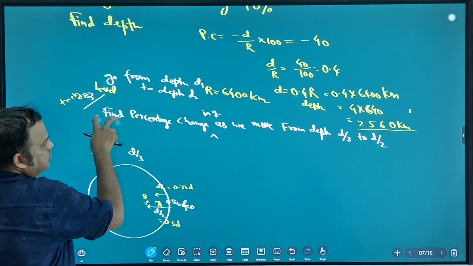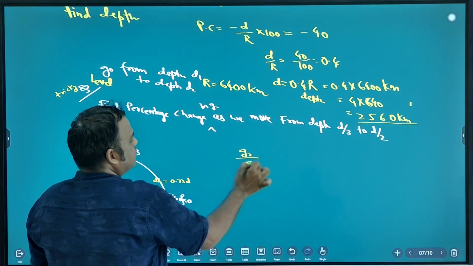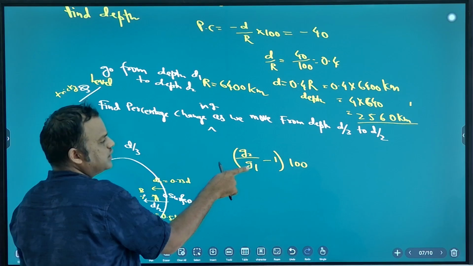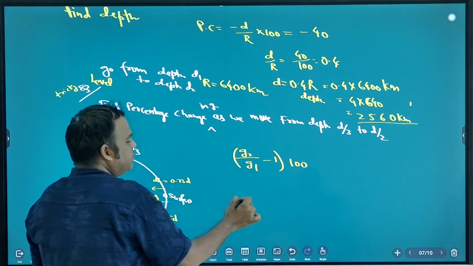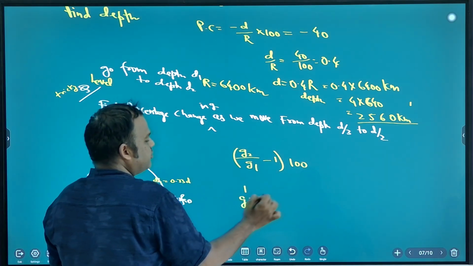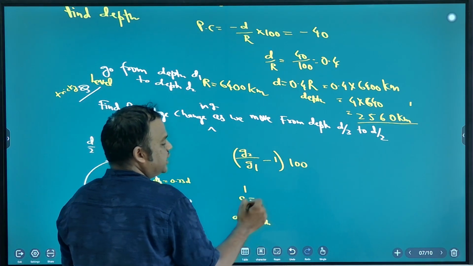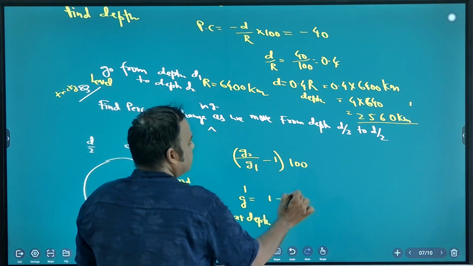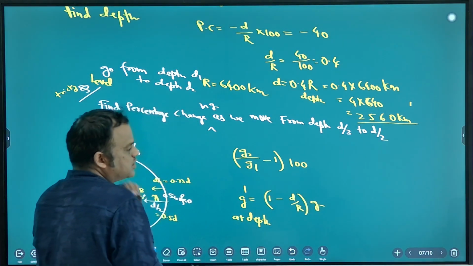So you can use this formula: G2 by G1 minus 1 into 100, final gravity by initial gravity minus 1 into 100. And final gravity means at depth. So what is the formula at depth? G dash is 1 minus d by r into G.